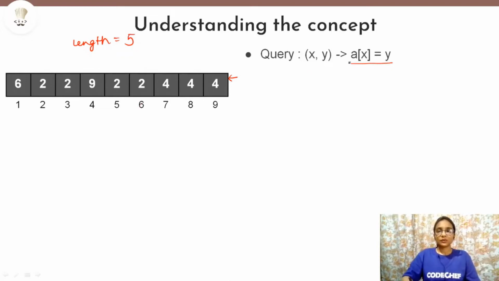Now, suppose we are given a query x, y equal to 4, 3. So at index 4, instead of 9, now 3 will come. So this is your xth element of the sequence.